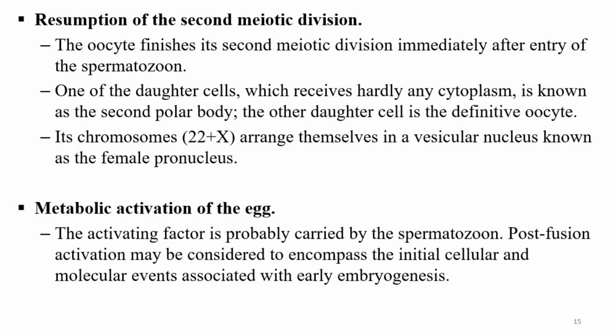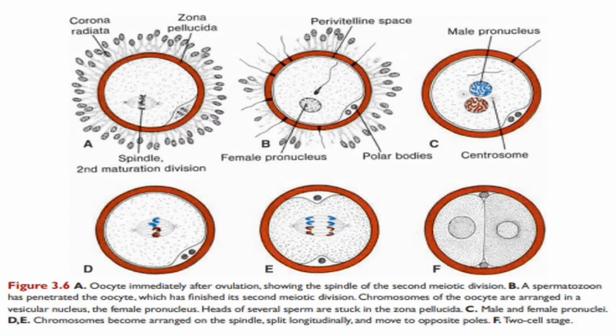The other way the egg is going to respond is that there's going to be metabolic activation of the egg. So before the sperm enters, the egg cell is metabolically inactive. After the sperm enters the ooplasm of the oocyte, the egg will now be metabolically active to prepare for mitotic division known as cleavage.